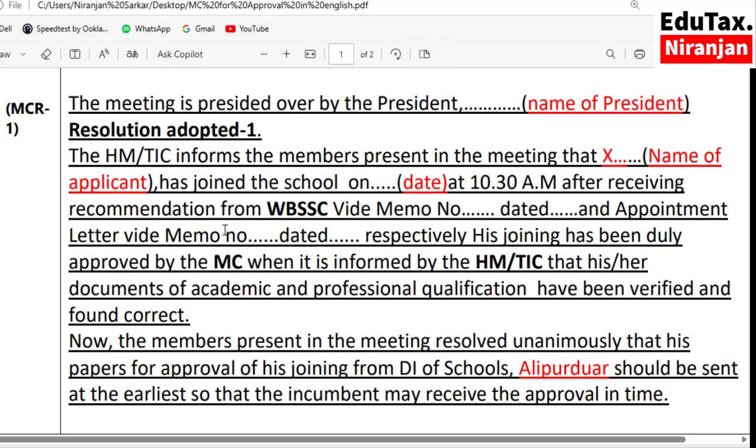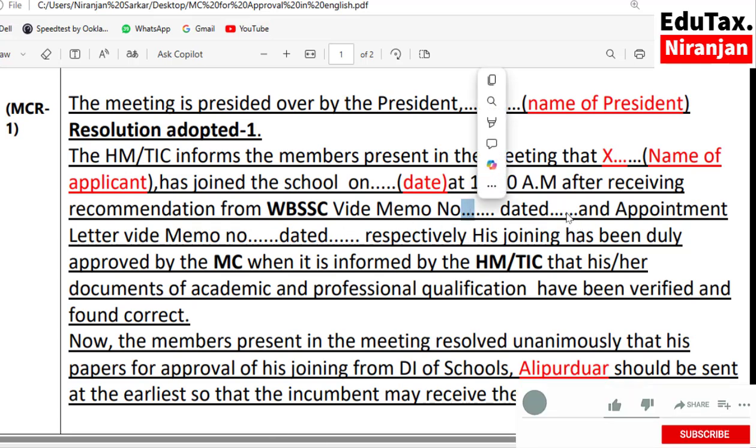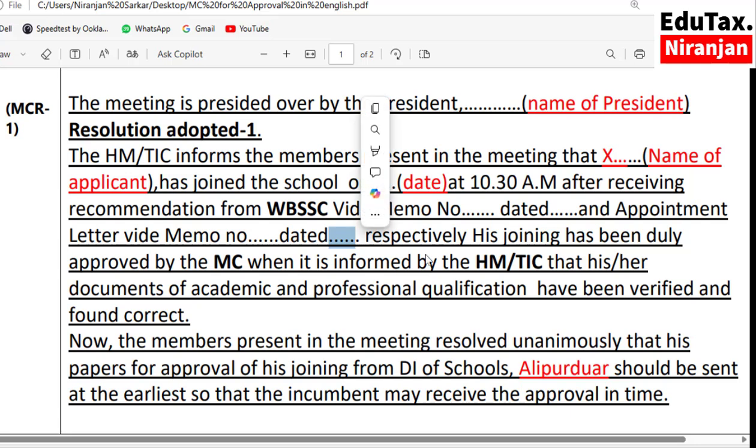After receiving recommendation from WBSSC, write memo number. You should write here memo number of recommendation letter and date of recommendation letter. And appointment letter, write memo number. You should write the memo number of appointment letter here, and you should write date of appointment letter here respectively. You should give here full stop. Full stop is omitted by mistake, so you should give here full stop.